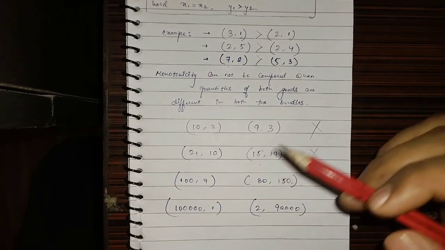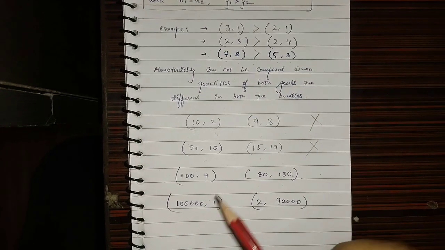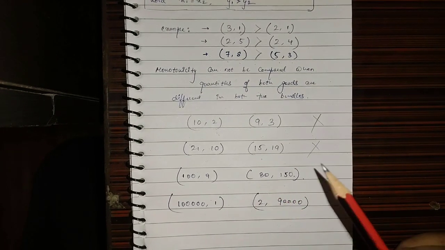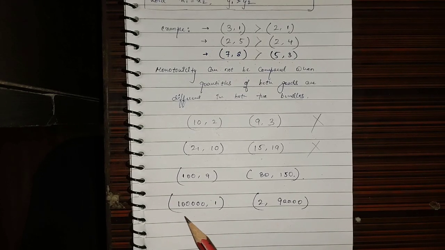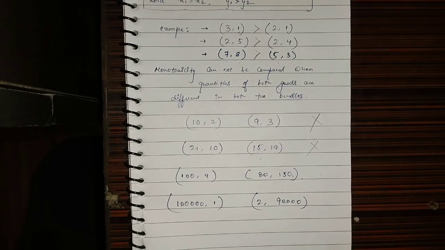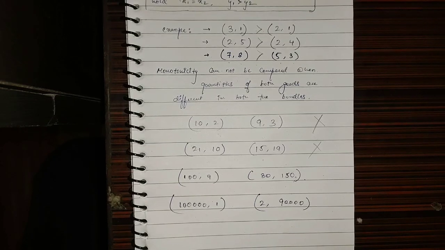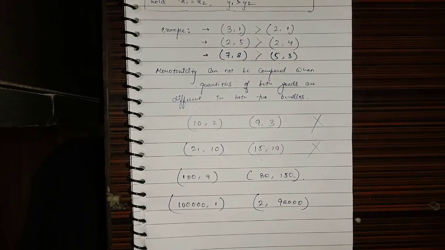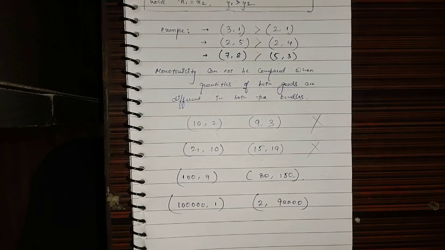And even if I raise the quantities to many more, suppose in this example the quantity of x is 100 and y is 150, and in this example there are 1 lakh units of x and 90,000 units of y, you cannot compare monotonicity here either, simply because you are not holding the quantity of one good constant.